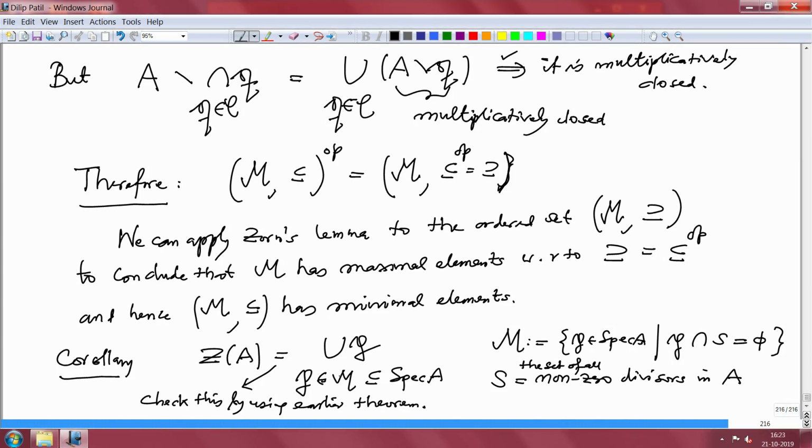What the earlier theorem says is that this set has precisely the property that all the guys are zero divisors. So check this formally.